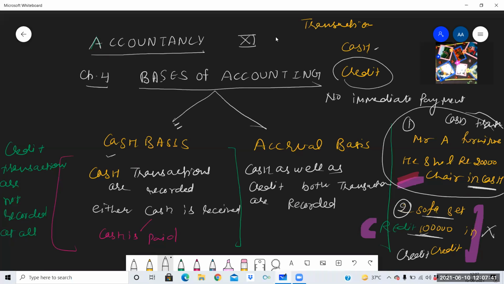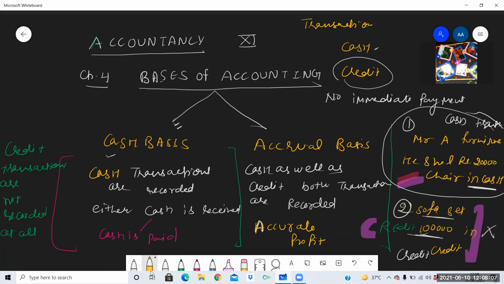Just because of this true and fair view, we will be able to get the accurate profit. So we can say that in accrual basis, there will be accurate profits. Accurate means correct profits because we have not ignored any transaction. Clear? So this is known as accrual basis.